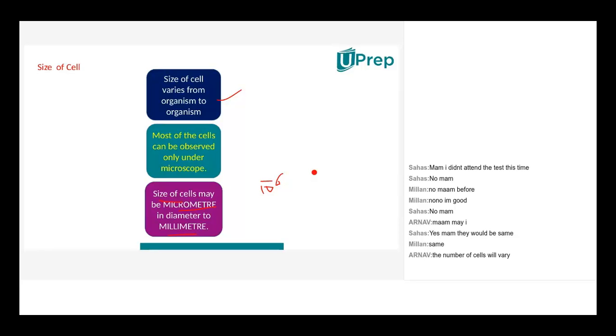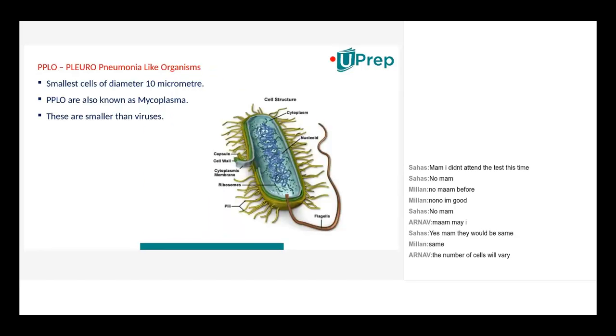Okay. Then, after size of cell, we go for shape of the cell. Now, the smallest living organism on this planet is PPLO. PPLO stands for Pleuropneumonia-like organism. Okay. It is the smallest one, and it is also called mycoplasma. These are the various terms designated to PPLO. Now, as of here, the concept of PPLO came. I'll explain it in detail.